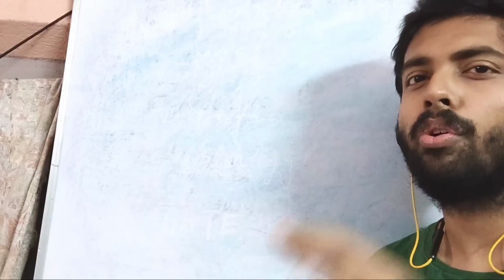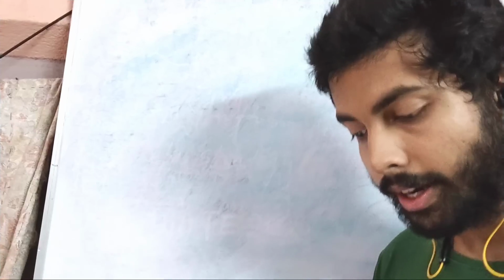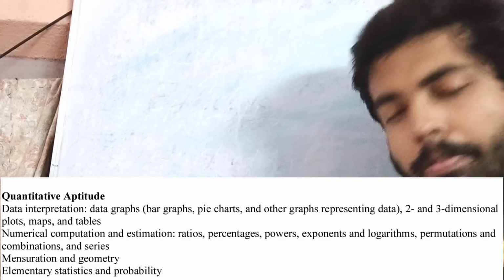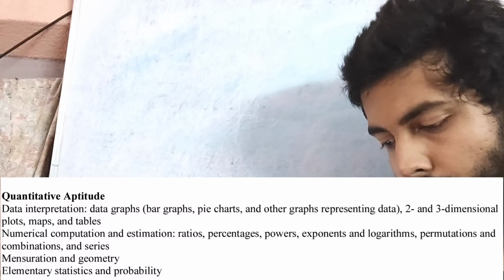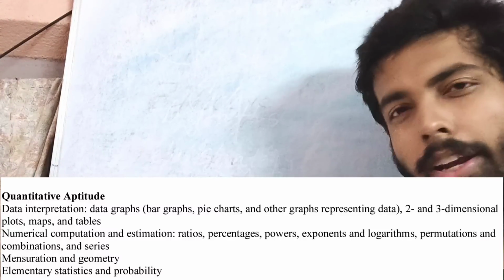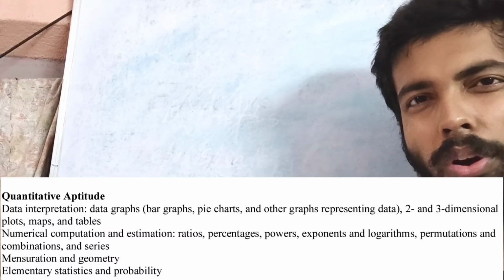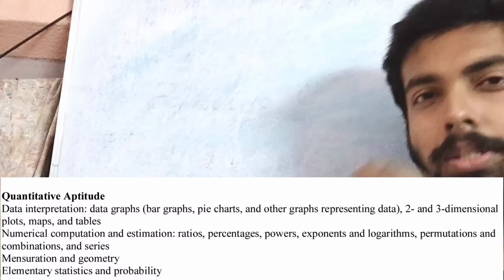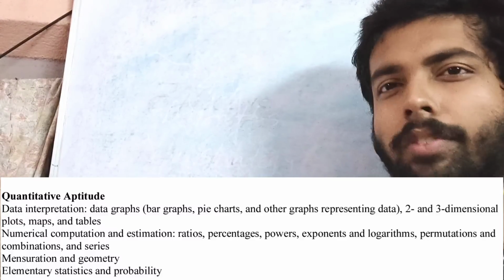If you want to score 75, you just have to score 50 out of the rest of the 72 or something like that. So here it is possible for you to score the maximum. Try to keep that in mind, right? Quantitative aptitude, the first thing that comes is data interpretation. That is from the data graphs, bar graphs, pie charts, and the different representations actually. And numerical computation and estimation will come, ratios, percentages, power, logarithms, right? Permutation, combination, sometimes a series or some data are given, some numbers are given.